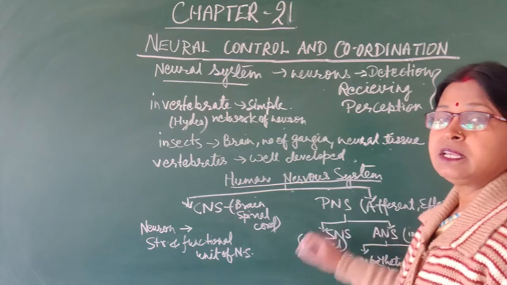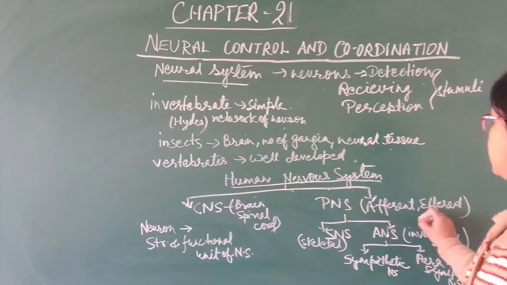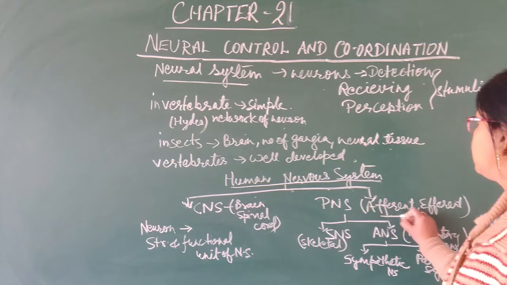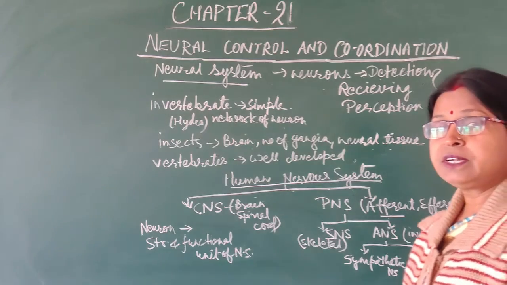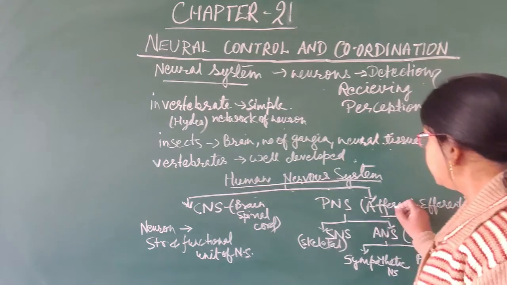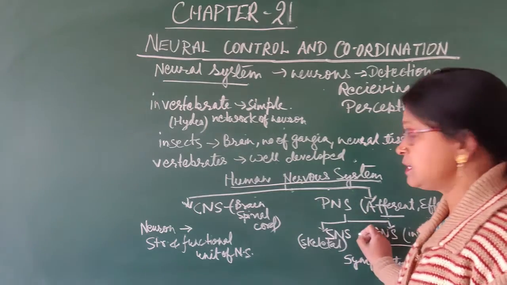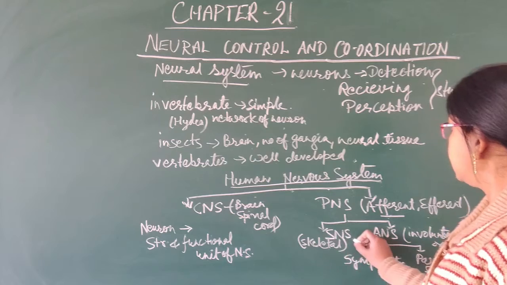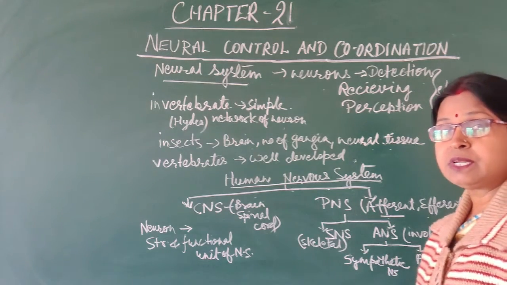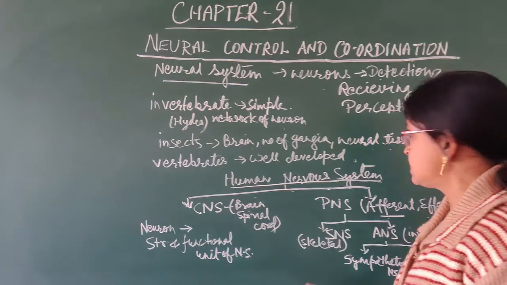PNS is the peripheral nervous system, which consists of two types of neurons, afferent and efferent, and it can be divided into two divisions, that is SNS, the somatic neural system, as well as ANS, the autonomic neural system.